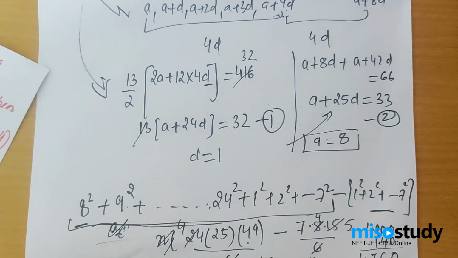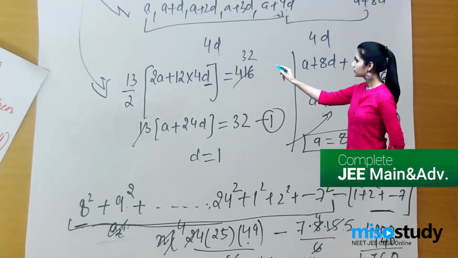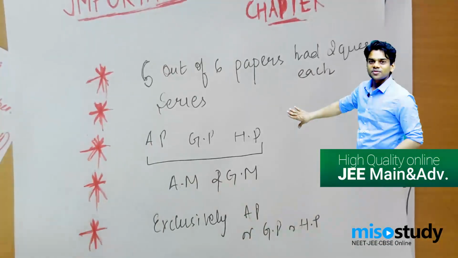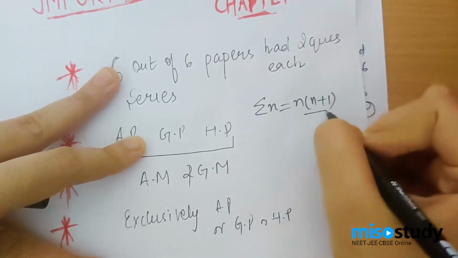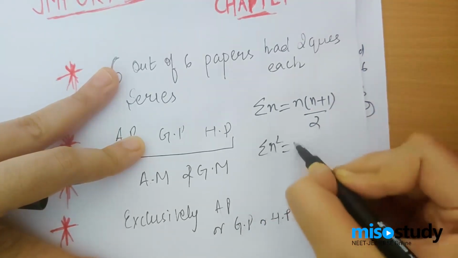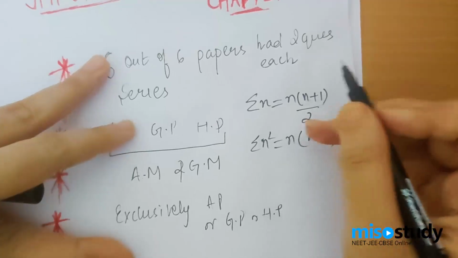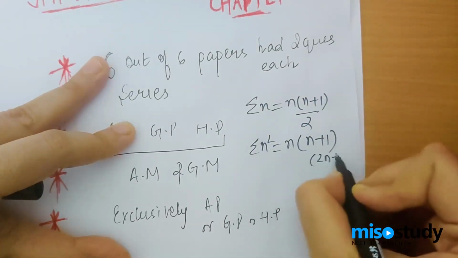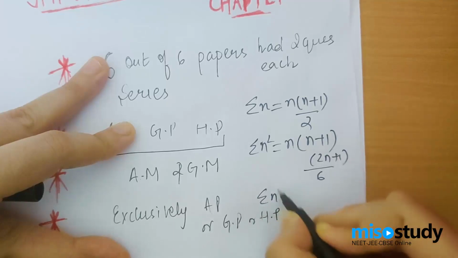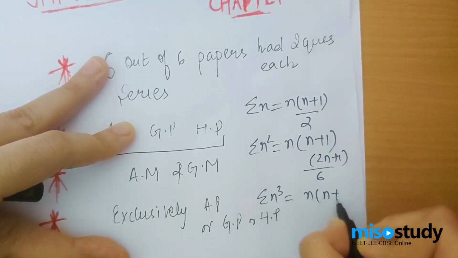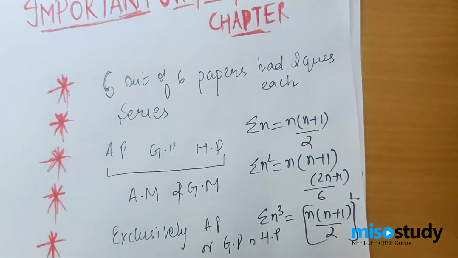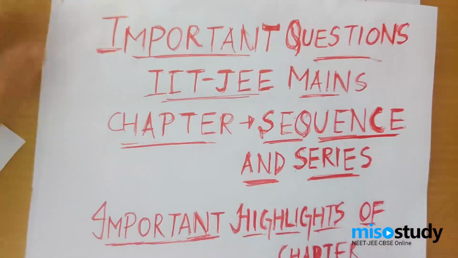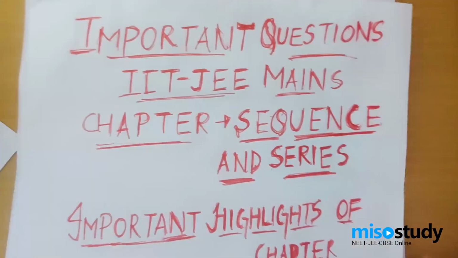They are not difficult. And please, in the important highlights, I also want to mention the three golden formulas of sequence and series. Summation n is equal to n into n plus 1 by 2, summation n squared is n into n plus 1 into 2n plus 1 by 6, and summation n cube is equal to n into n plus 1 by 2, the whole square. These are the three golden formulas which are certainly used in one or the other question of sequence and series. So this was my lecture on the important questions of IIT JEE Mains chapter sequence and series.